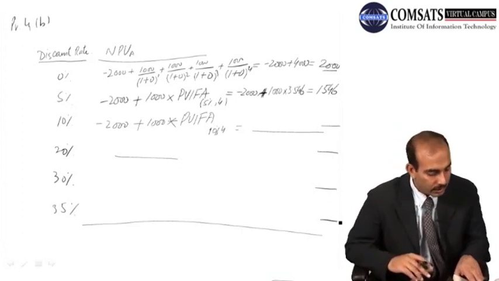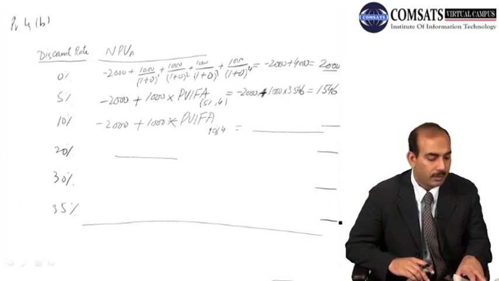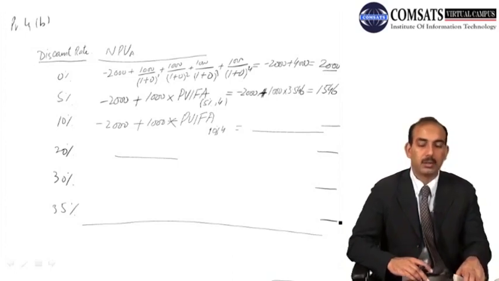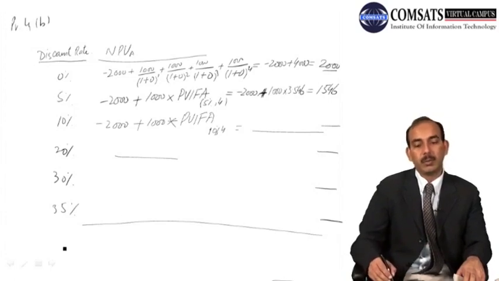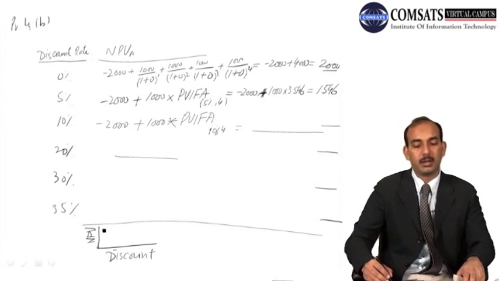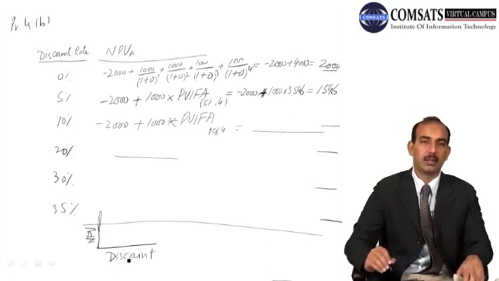And then as a requirement of problem 4 in part C, plot a graph of the net present value of each project at the different discount rates. And after that we have to plot a graph between the discount rate and the net present value. This is the NPV, and you have to take along the y axis net present value and along the x axis discount rate.